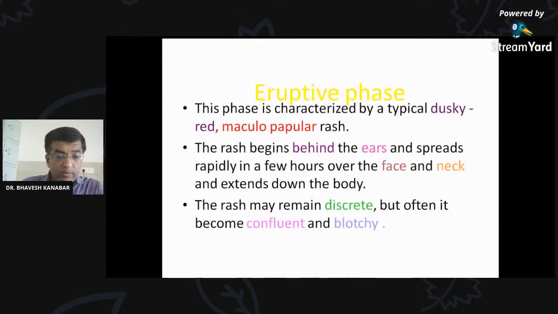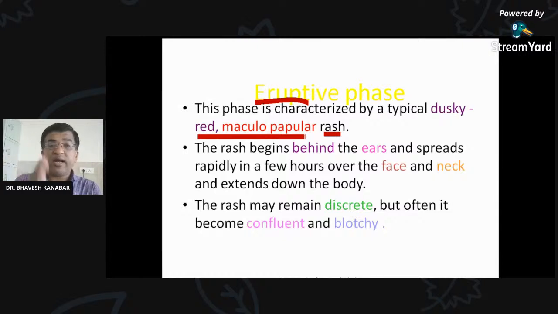So what is photophobia? No one has answered. I would ask you to answer about photophobia. This answer is still pending. Eruptive phase. We have discussed the prodromal phase, with symptoms like sore throat, fever, coryza, and sneezing, and now the eruptive stage. As the name suggests, here there is eruption. Eruption of what? Rash. It is characterized by a typical dusky red maculopapular rash.